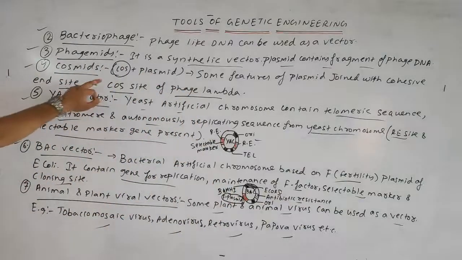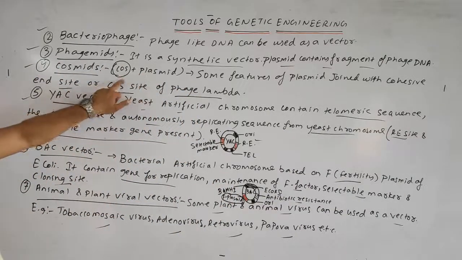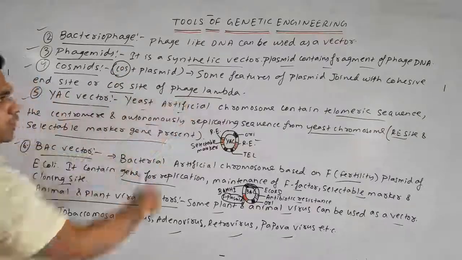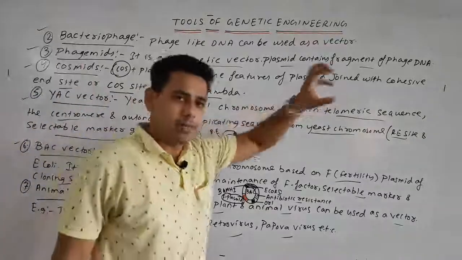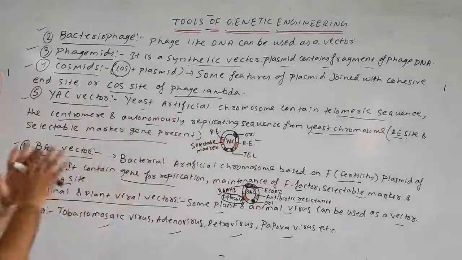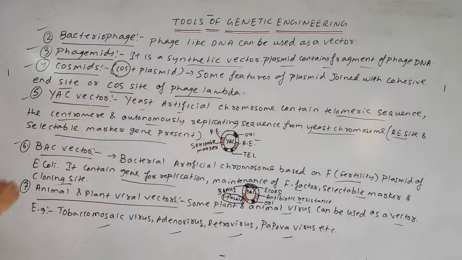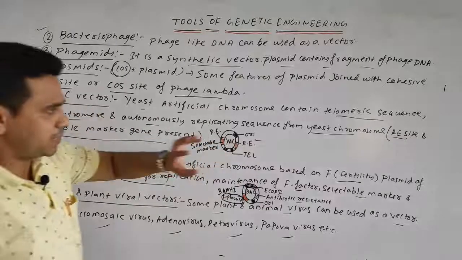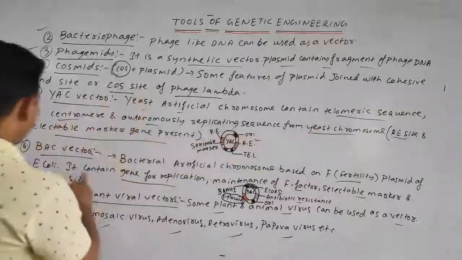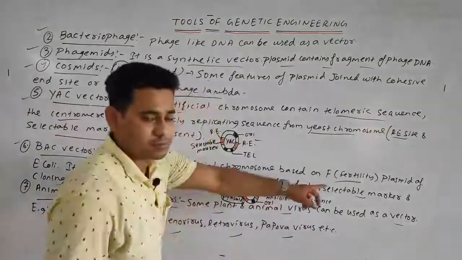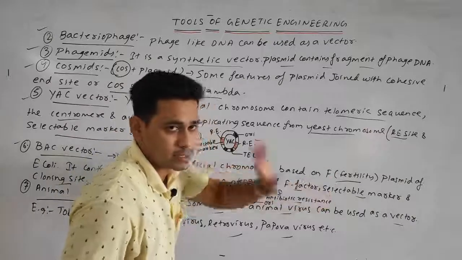Next, the cosmid, as I said, cos plus plasmid. Cos means the cohesive ends of the phage lambda, to which the plasmid is joined. So plasmid plus cos, or cos plus plasmid, is called a cosmid. Next important, YAC vector and BAC vector. In the YAC vector the presence is of the telomeric sequence, and the BAC vector is based on the F fertility plasmid, or the presence of the fertility factor.